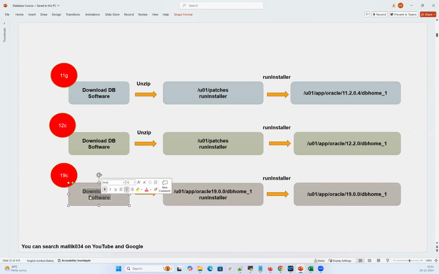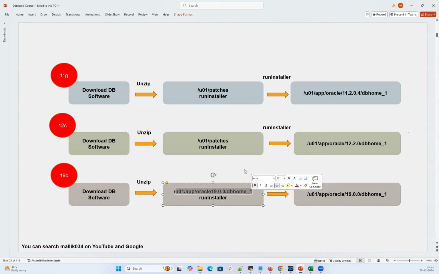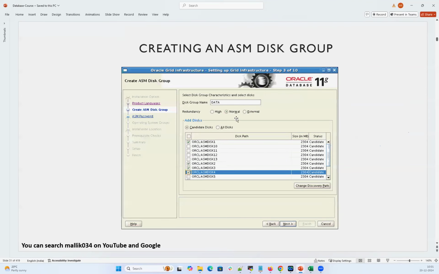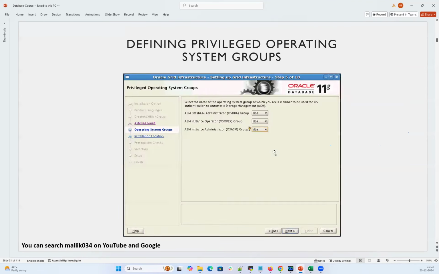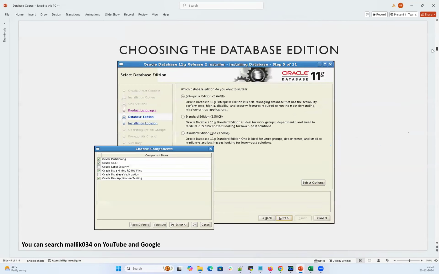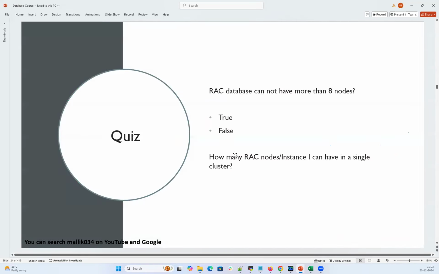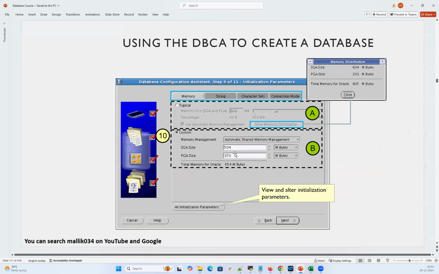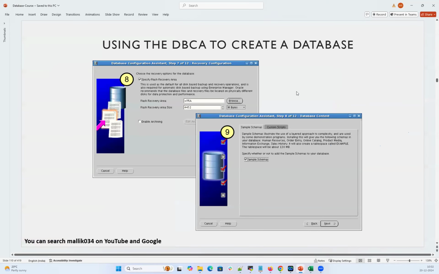Whereas in 19C, we directly download and unzip under the 19C grid home, then run the runInstaller. This runInstaller makes the directory where you unzipped it itself the Oracle home. Here you have the 11G screenshots, and similarly the 19C screenshots. You can see both the 11G and 19C changes.